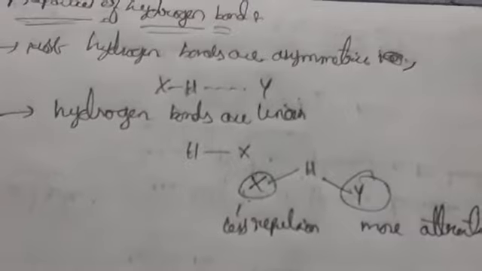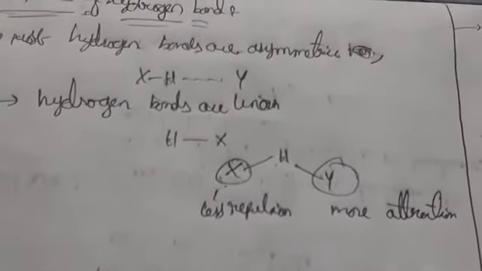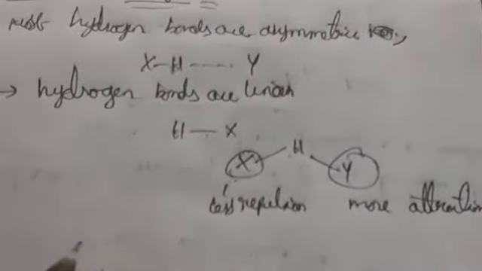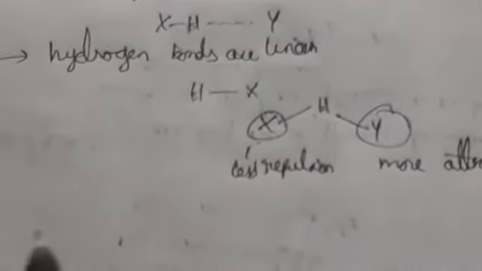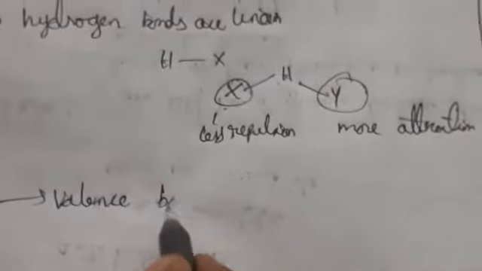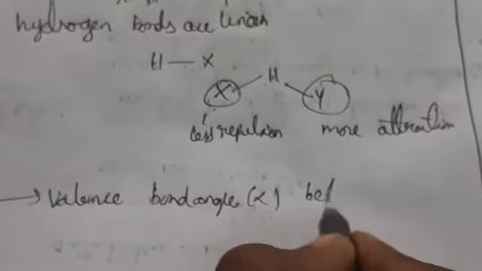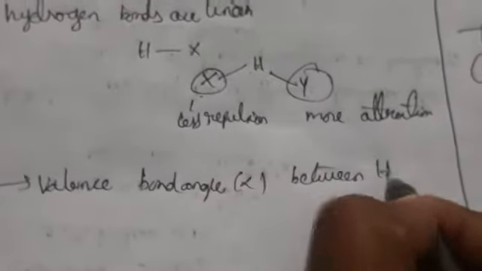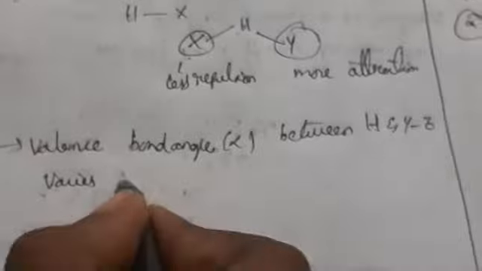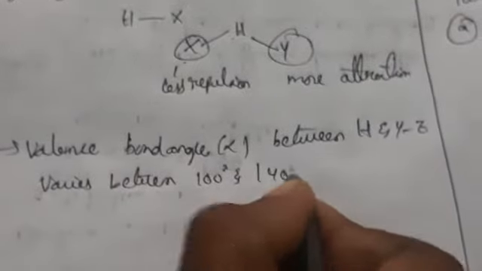The valence bond angle alpha between H and YZ varies between 100 degrees and 140 degrees.